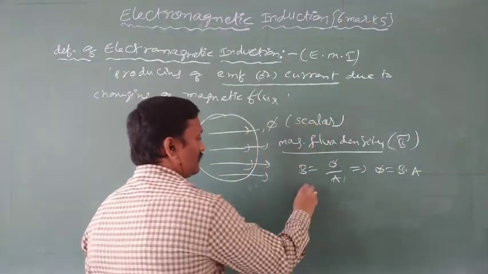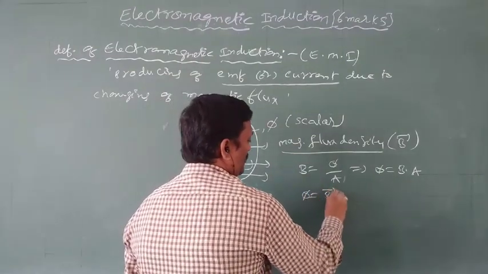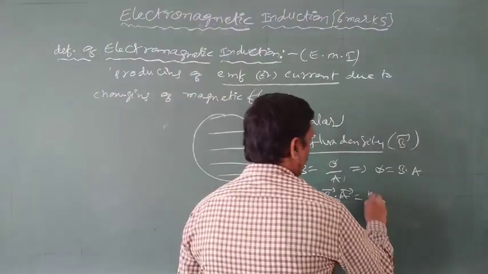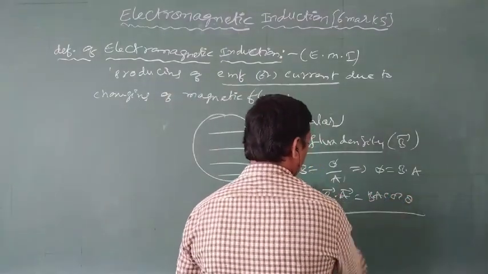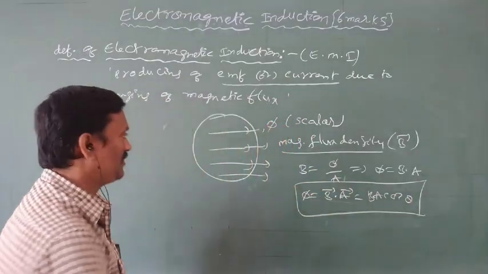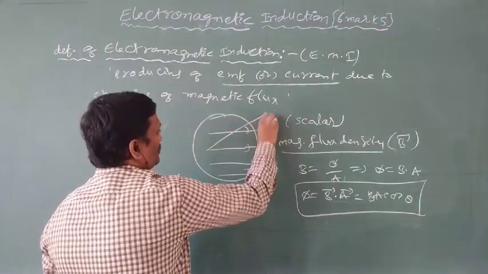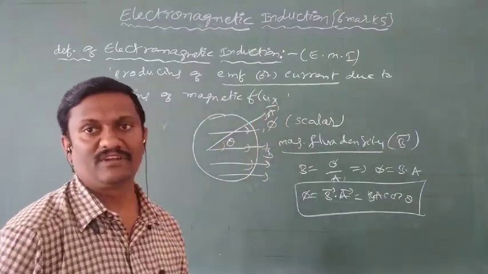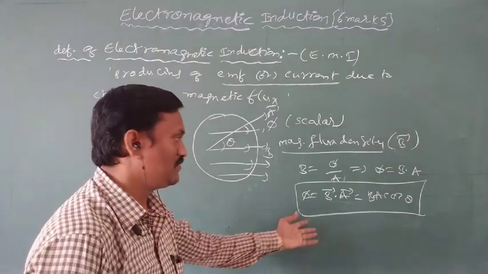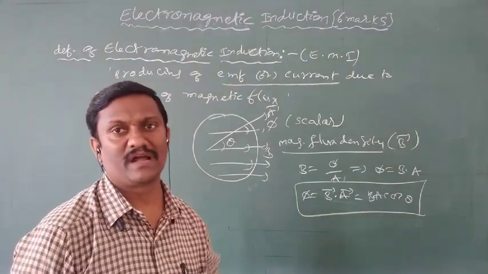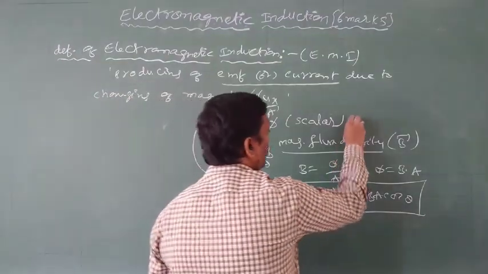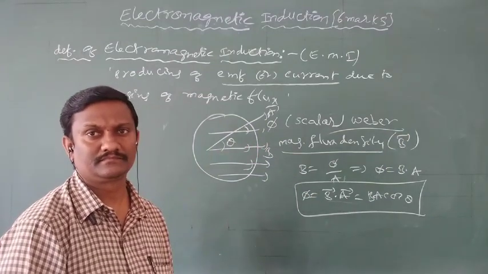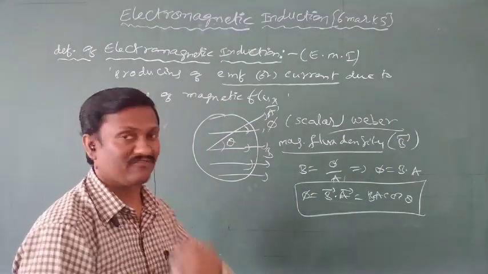Flux is a scalar, a scalar product: B bar dot A bar, which means BA cos theta. Theta is the angle between B bar and A bar. A bar is the area, B bar is the field direction. If theta is the angle between A bar and B bar, then flux is BA cos theta. So that is about magnetic flux. The unit of magnetic flux is the Weber. It is a scalar. So that is about magnetic flux and magnetic flux density.